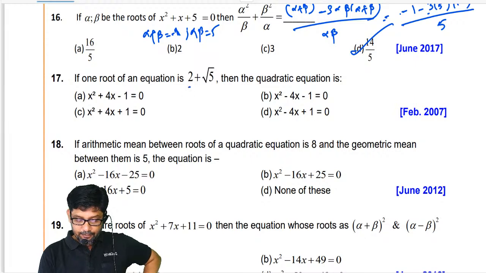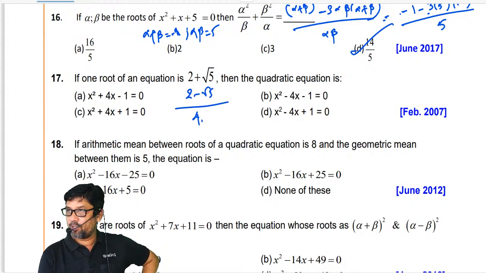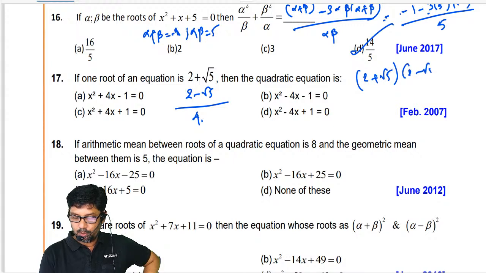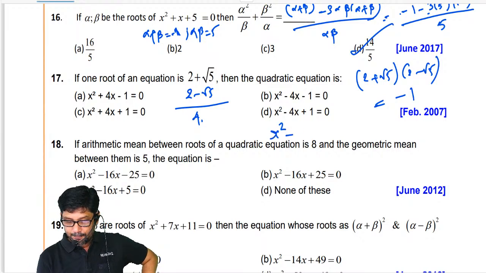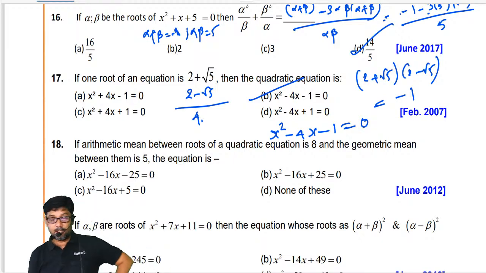Now, if one root of the equation is 2 plus root 5, tell me what will be the other root? 2 minus root 5. So the sum of roots, which is nothing but 4. What is the product of the roots? 2 plus root 5 into 2 minus root 5, which is equal to minus 1. So x square minus 4x minus 1 equal to 0. Option B.